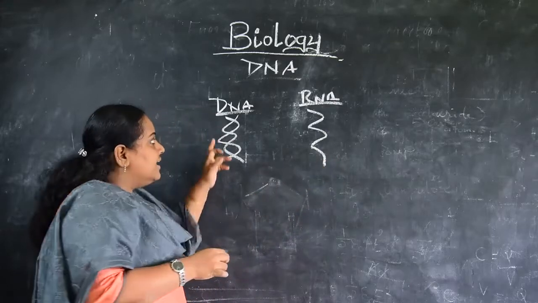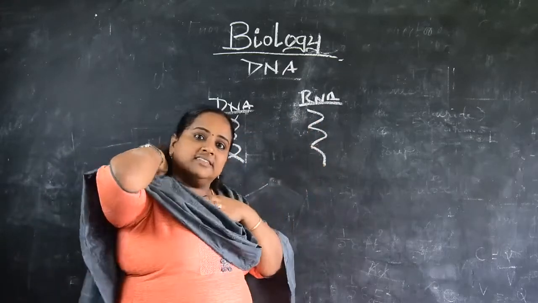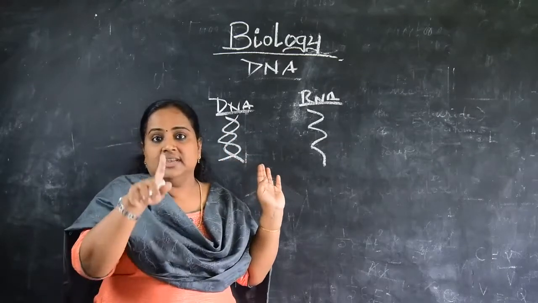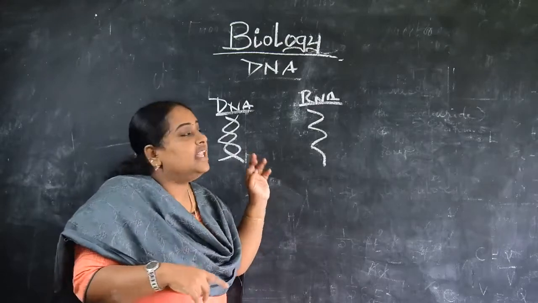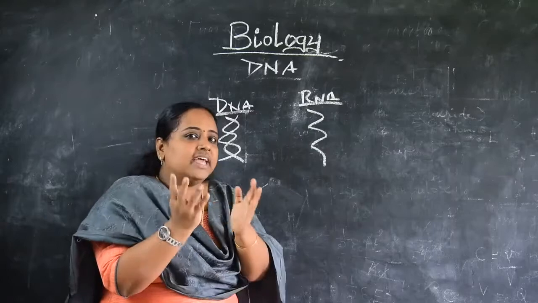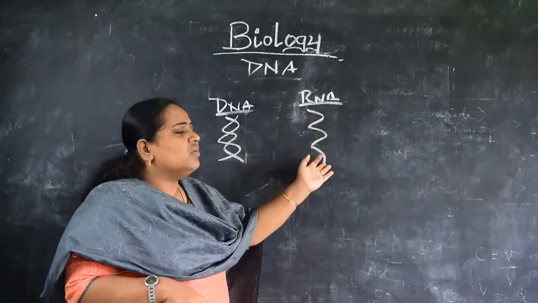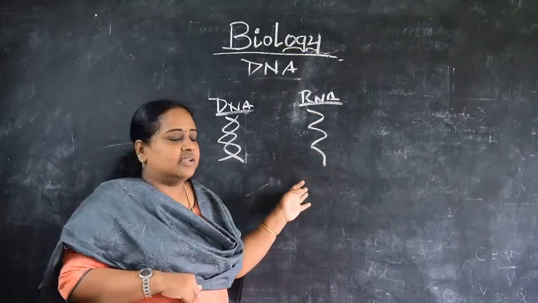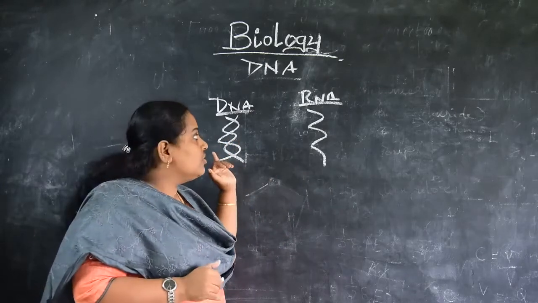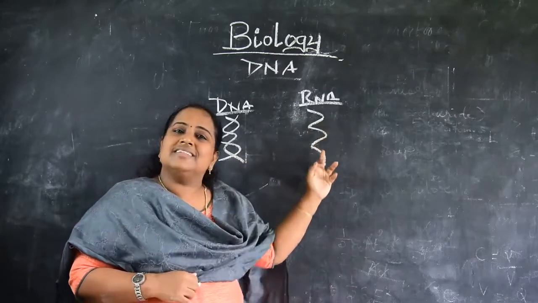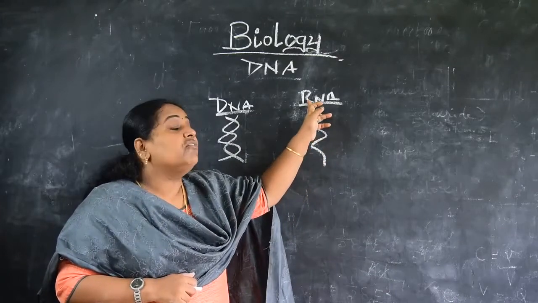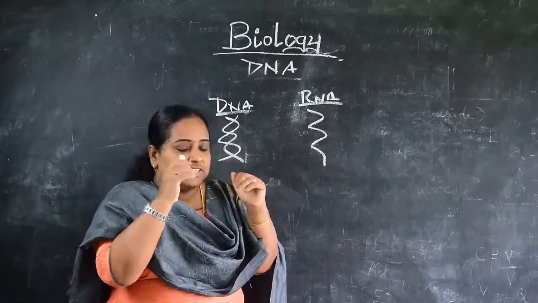DNA is double stranded and helical in structure. What is the meaning of helical? It is wrapped around each other, something wrapped around something. There is no question of such things in RNA because it is single stranded. DNA is double stranded, helical, and made up of deoxyribonucleic acid. RNA is a single stranded structure made up of ribose nucleic acid. That is a major difference.